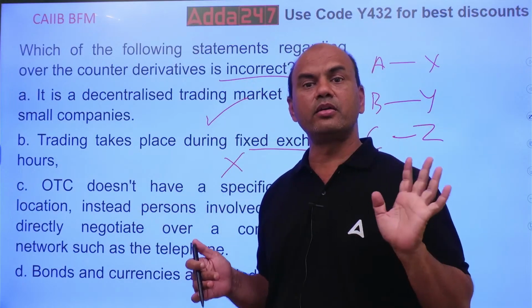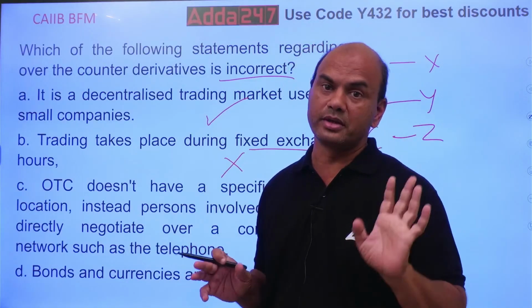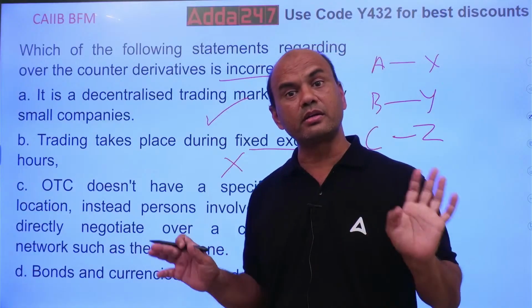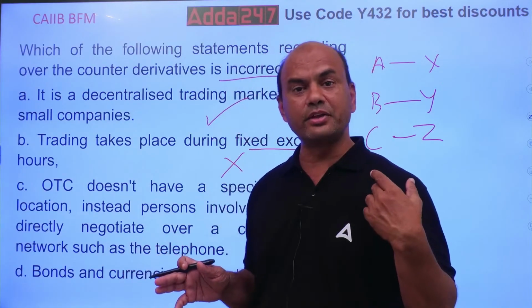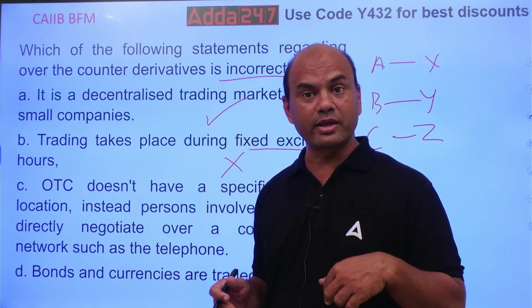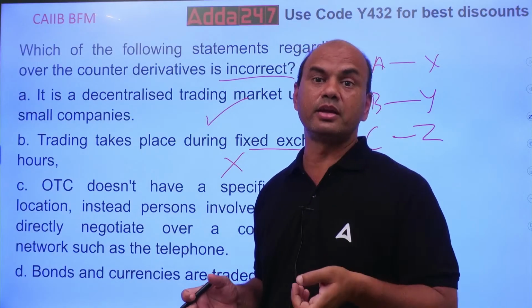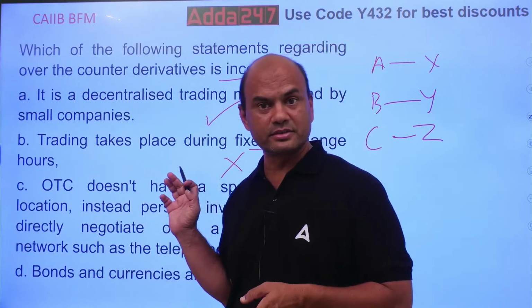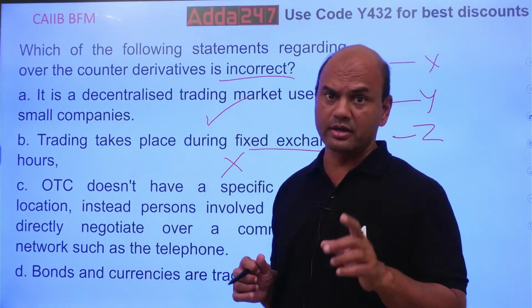My banking timing is between 10:30 and 3:30, I'll meet you between that only, I won't meet you later. Infosys will say no, Reliance will say no. They will say, whenever we have time, then you meet. We are having time in the evening, come in the evening. So no fixed hours. Whereas in a futures contract, it is a fixed hour.